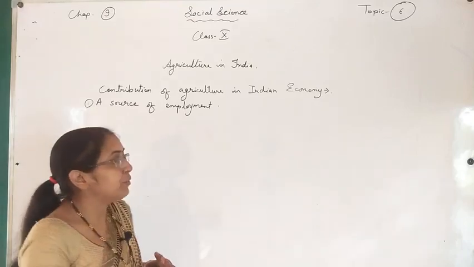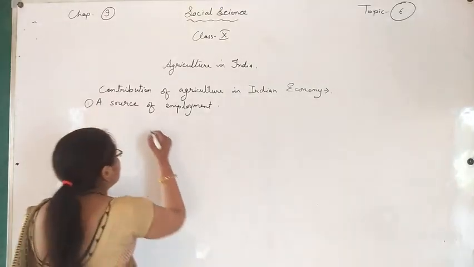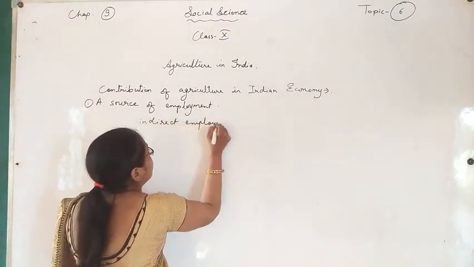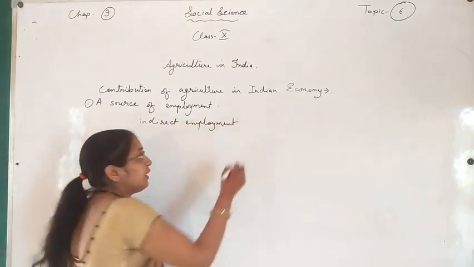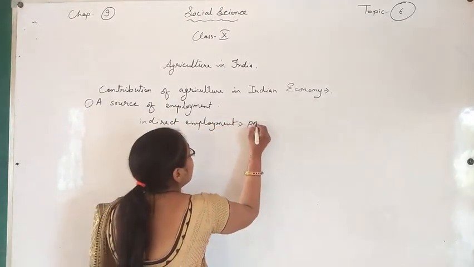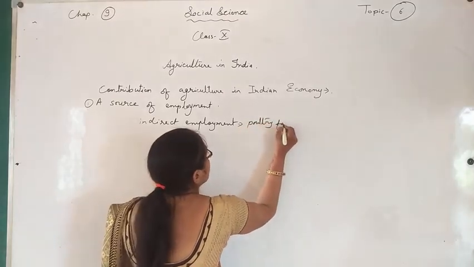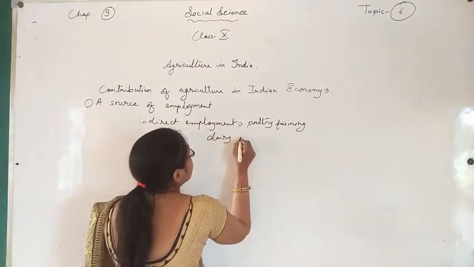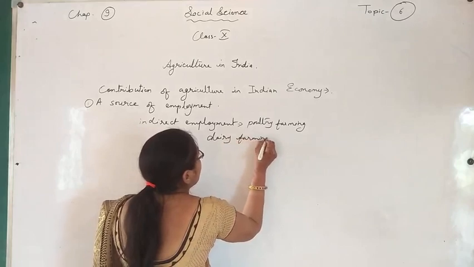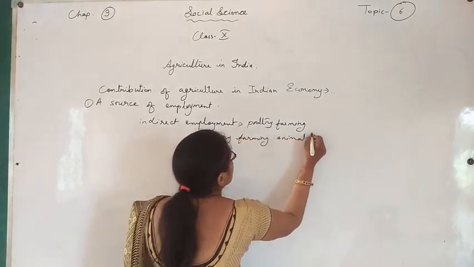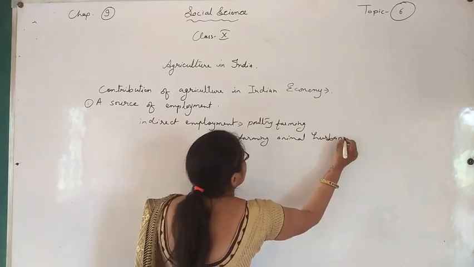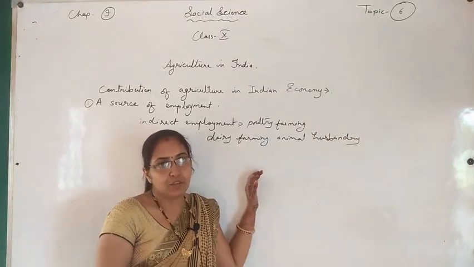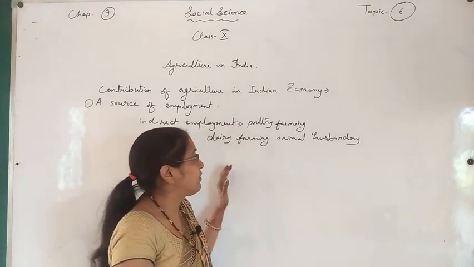Indirect employment includes poultry farming, dairy farming, animal husbandry. So many activities are connected, allied activities of agriculture, and they are very essential.